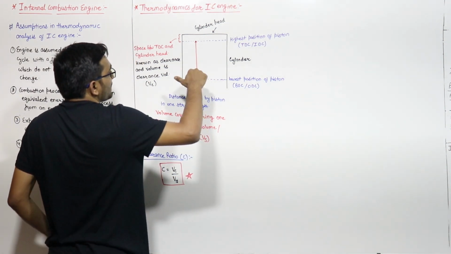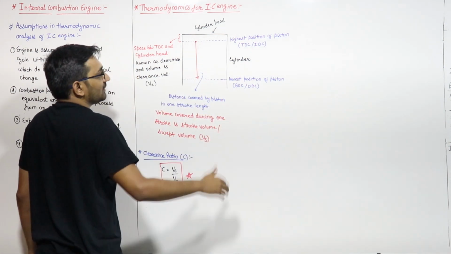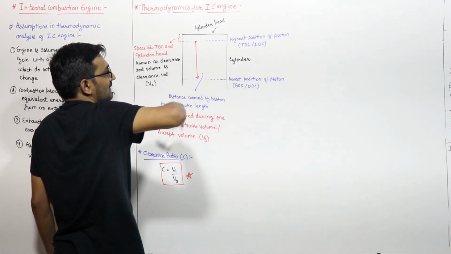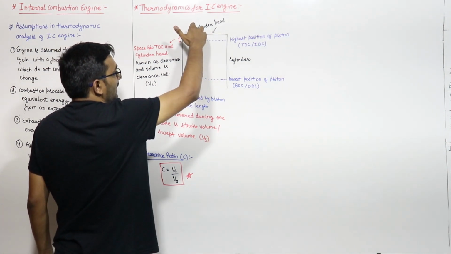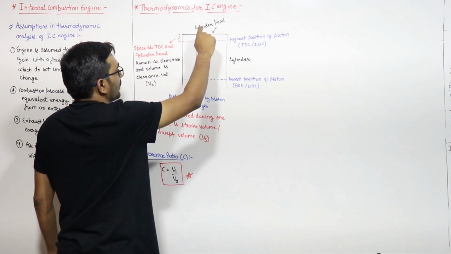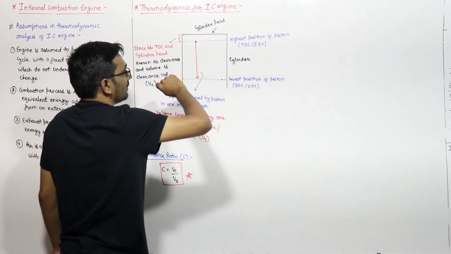Obviously the piston will not touch this cylinder head. We make such a design that the piston, during its translation inside this cylinder, will not touch the cylinder head. Here we have the inlet and outlet valves, and in the spark ignition engine we have a spark plug here.